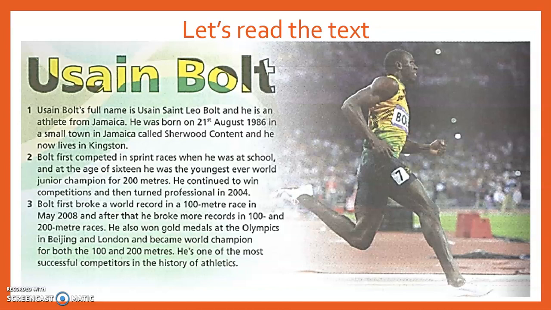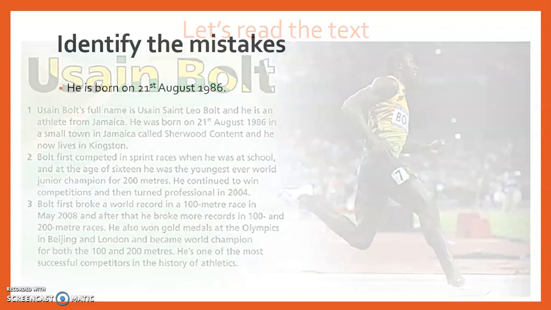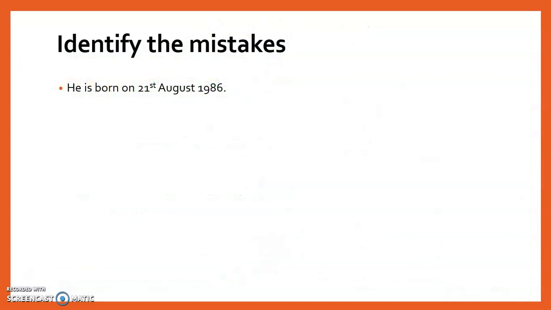Now, after reading the text, let us now proceed to the activity that we are going to be doing, which is identifying the mistakes. So, before that, let me explain to you how we can actually identify the mistakes. As you can see now, you are presented with a sentence: He is born on 21st August 1986. So, how do we identify the mistakes?